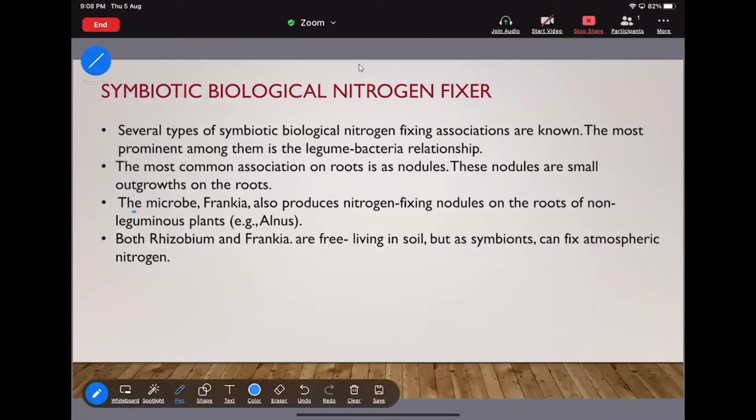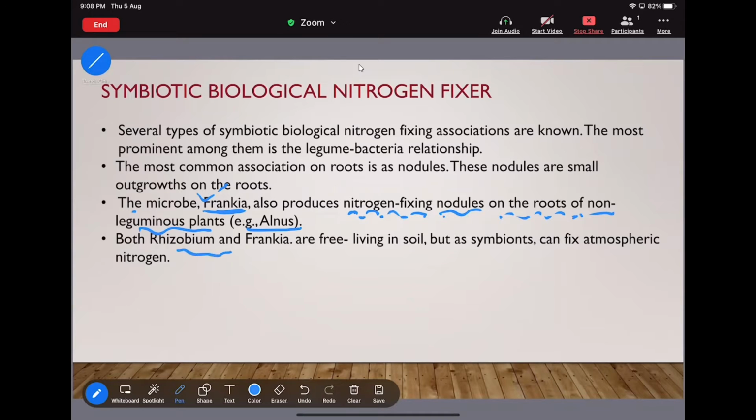But the microbe called Frankia also produces nitrogen fixing nodules on the root of the non-leguminous plant. Rhizobium is the bacteria having the association with the leguminous plant, but Frankia has the association with the non-leguminous plant, just like Alnus.